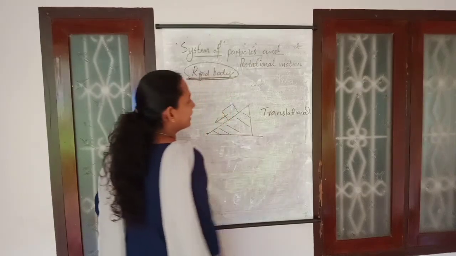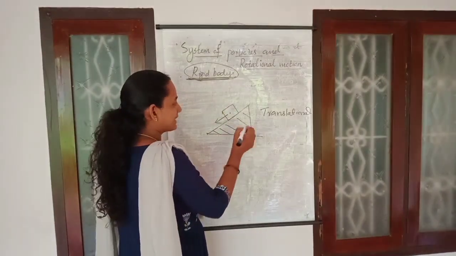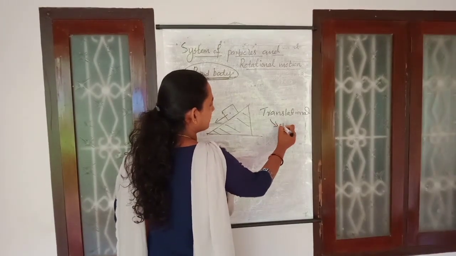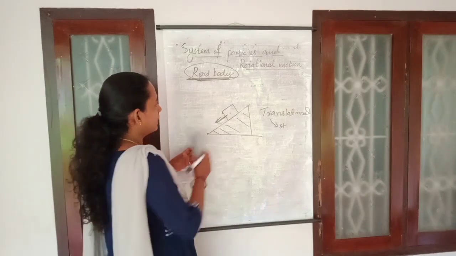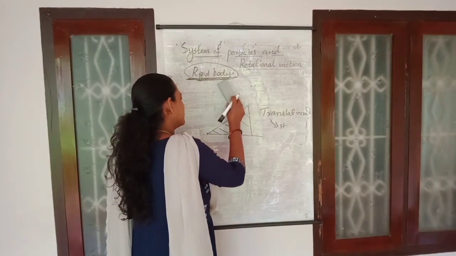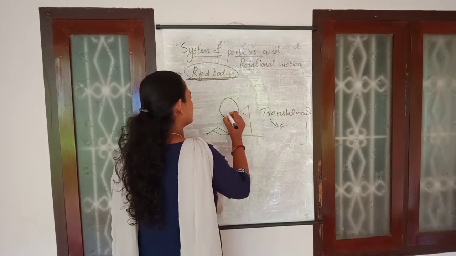It has only translational motion. What is meant by translational motion? Translational motion means straight line motion. But through this surface, if a spherical body is coming down like this,